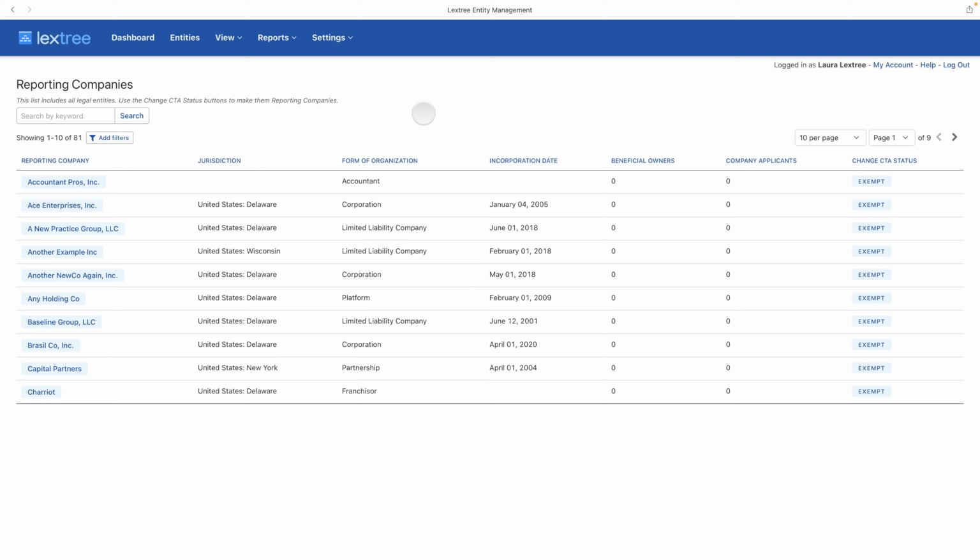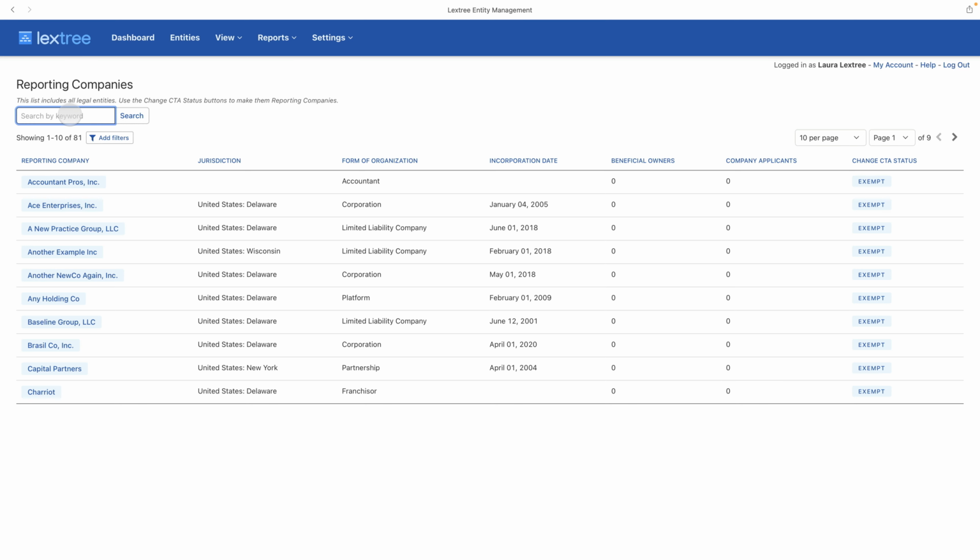This list of legal entities will show you all of your legal entities alphabetically. You can, of course, sort on all of these columns, but this last column is important. This is where you can change the CTA status. By default, when you first log in, all the entities will be listed as exempt.